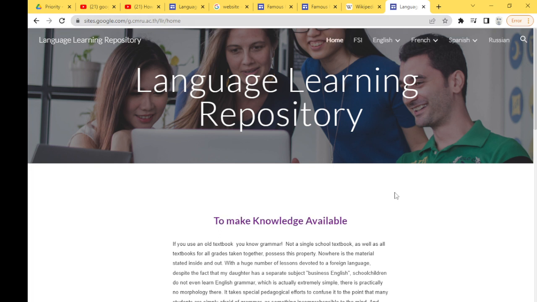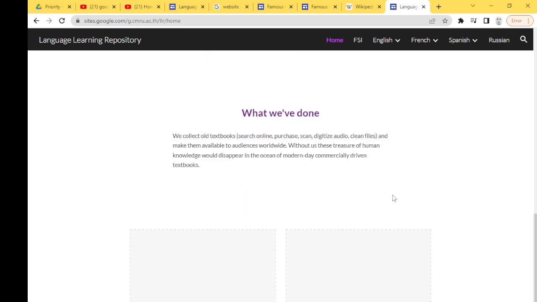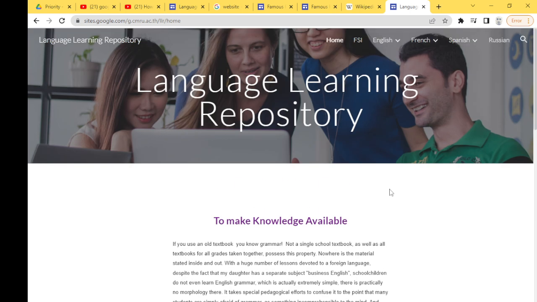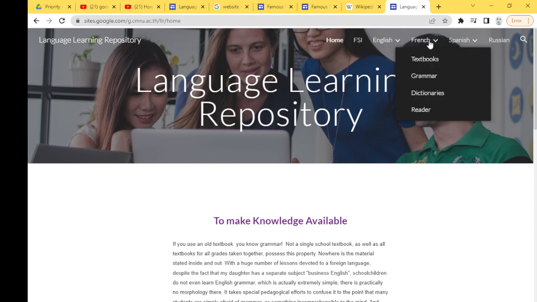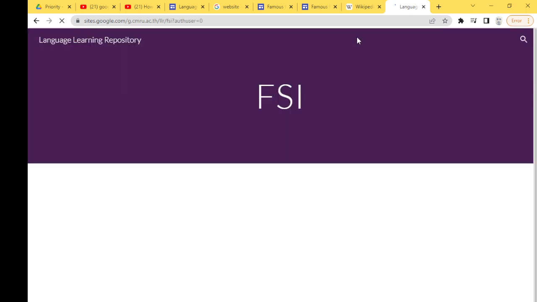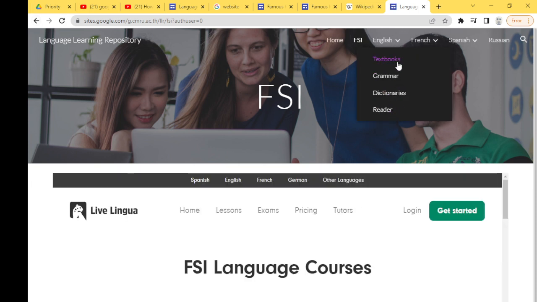language learning repository. So I dedicated the website to languages. So you see, I have English, French, Spanish, Russian, Foreign Service Institute. So if you click here, it will take you, okay, this one is not ready, but for example, textbooks.